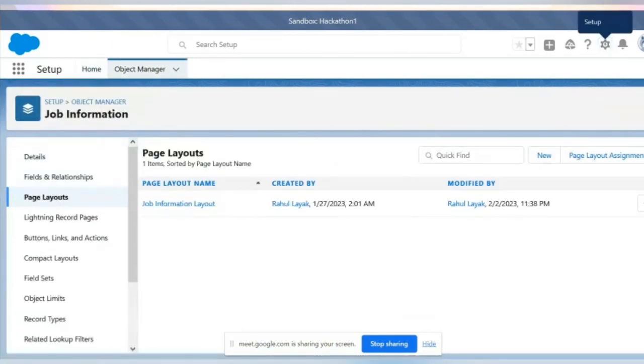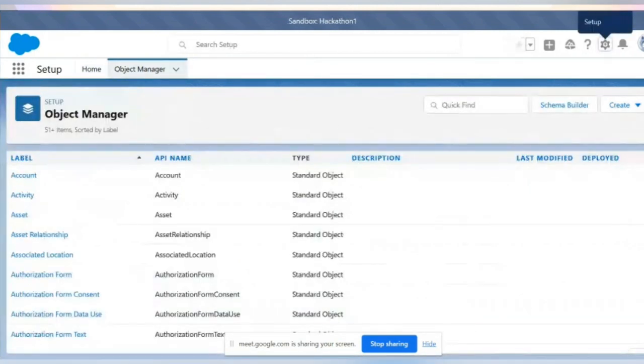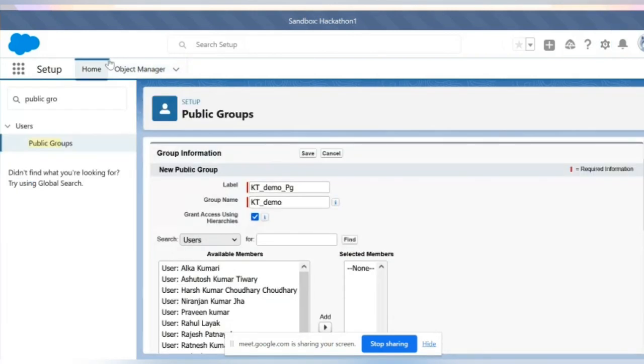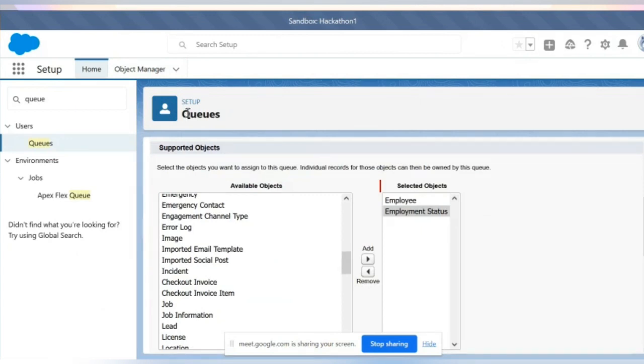Suppose, like I am saying, if I received any query and it is not solved in 2 days, then it will be reassigned to another user. Then can I use... Sorry, say again. I have received any query. Okay. And query means here actually we are sharing the records only. Obviously, in this public group we are sharing the actual records in each object. In queues also we are talking about records only. Whenever that record gets created, this group should notify.